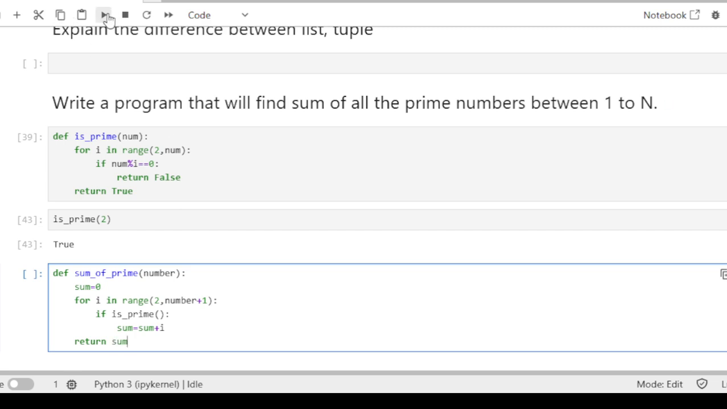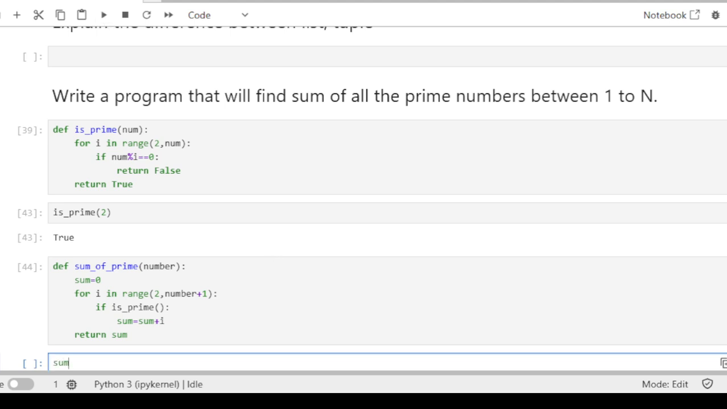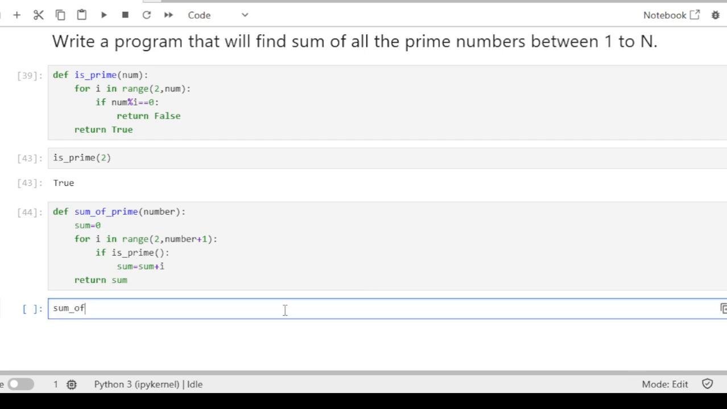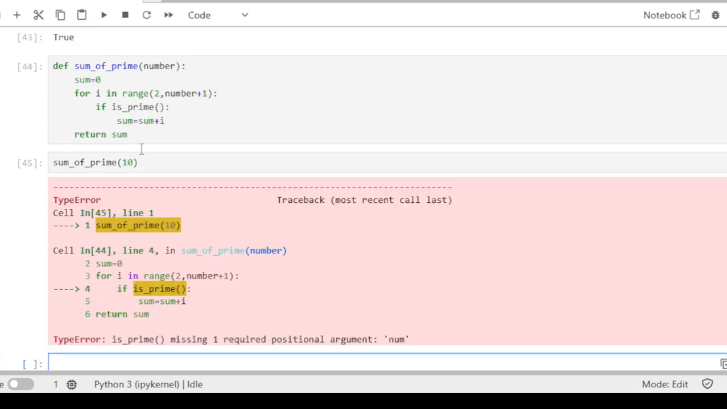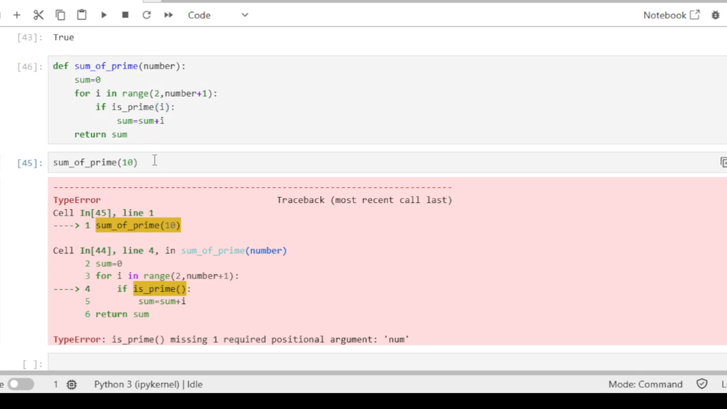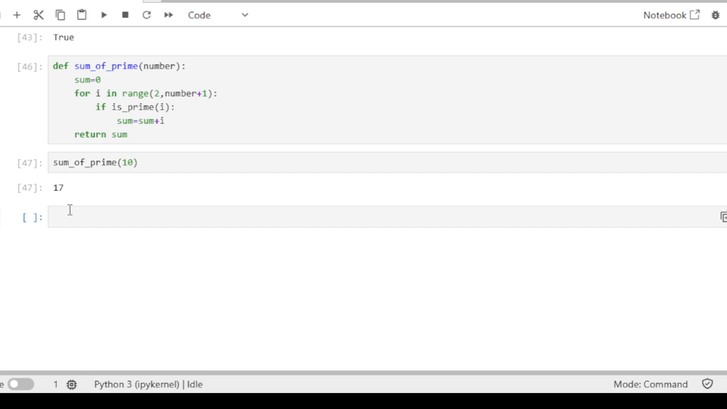Okay, now run it. Now sum_of_prime, then I am giving 10. Run it. Here I need to give the number. Now I will give it. Now run it. 17.